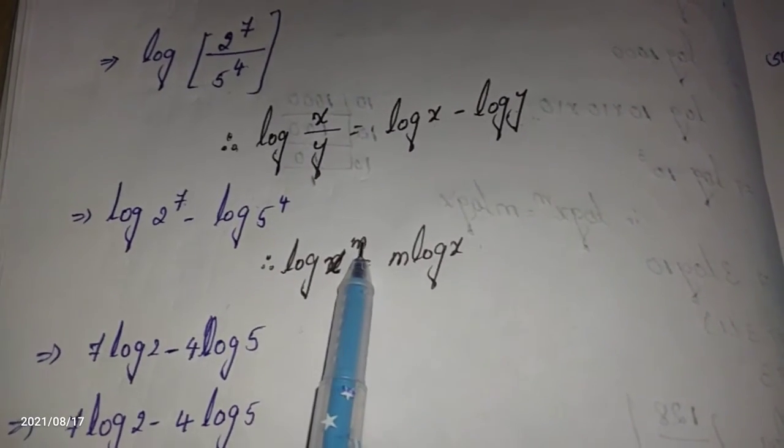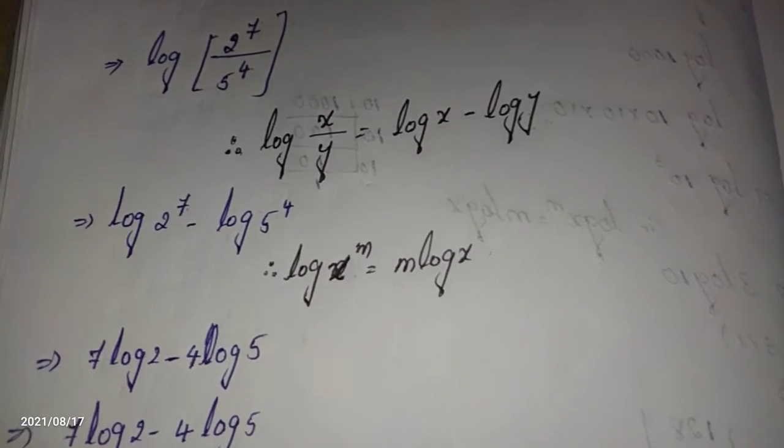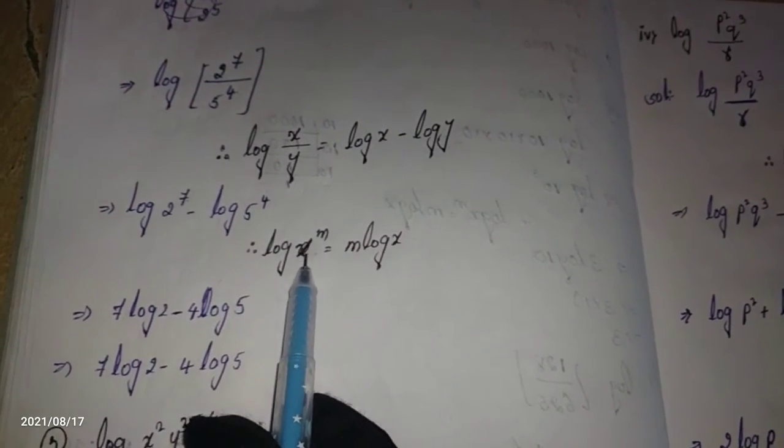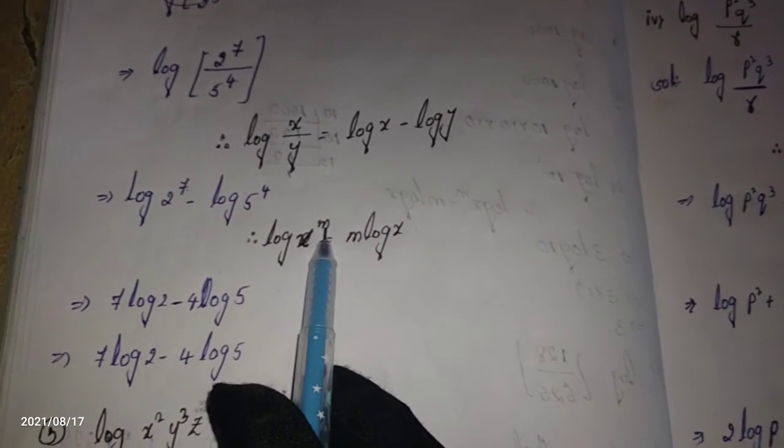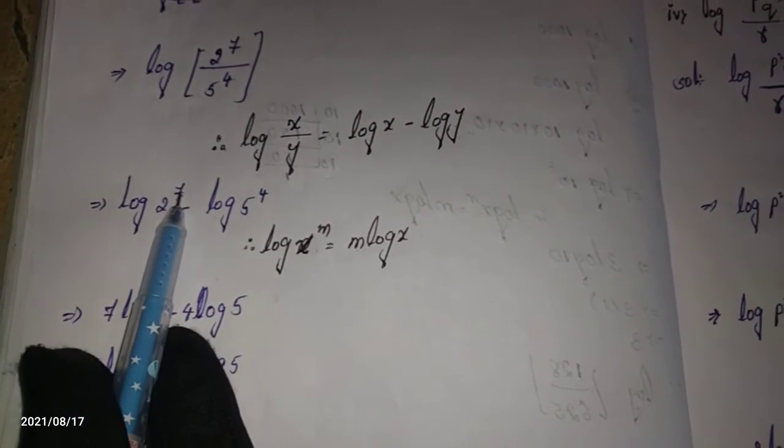Just we have to convert according to this formula. Whatever power is there, we have to write before the log. For the first term, what is the power here? 7. Just 7 we have to write before the log. I am writing in the next step 7 log 2. This expression can be written as 7 log 2 according to this formula.